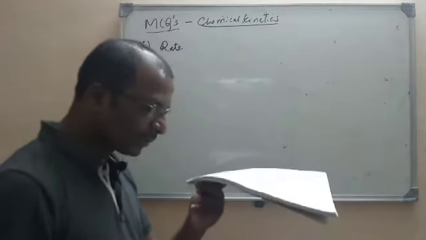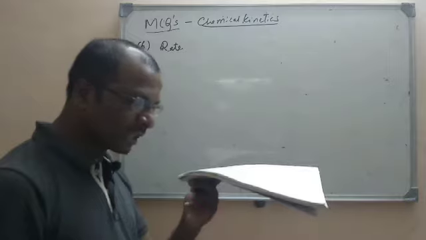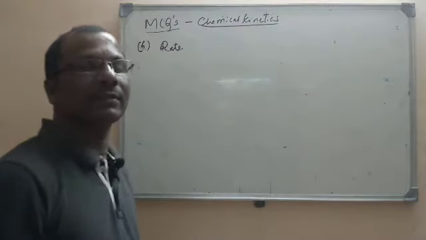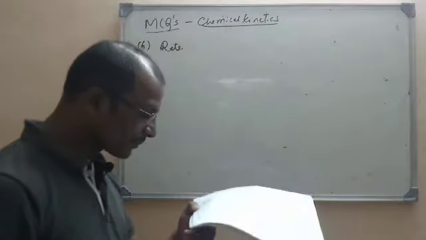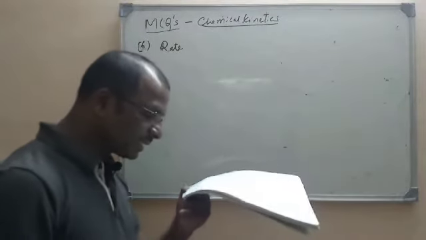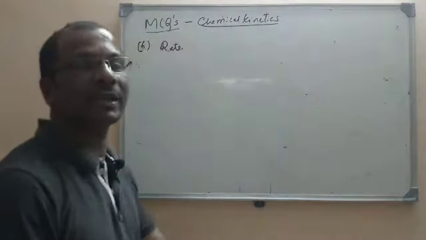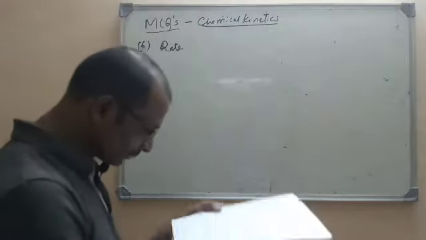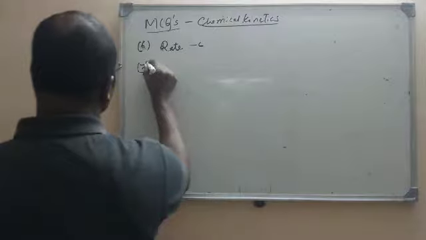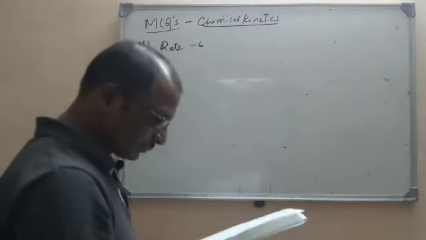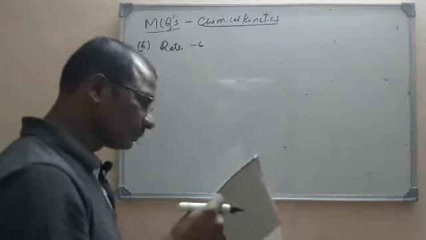And the last one is by increasing the concentration of the reactants. The rate will be increased when we increase the concentration of the reactants. So the right option is, by increasing the activation energy, the rate of reaction will not be increased. That is option C. Now let us go for the next question. Question number 7.